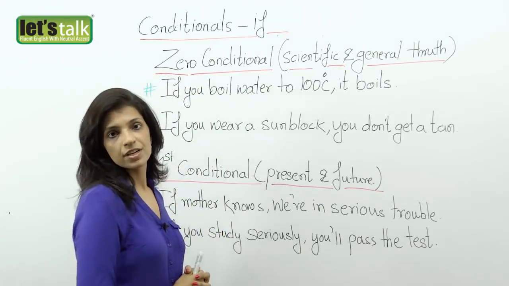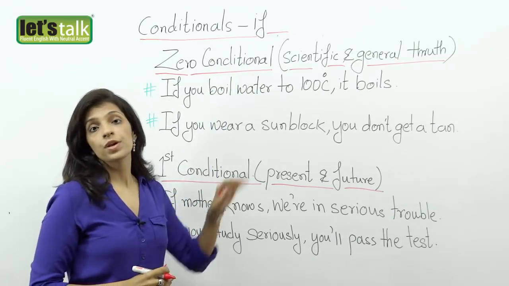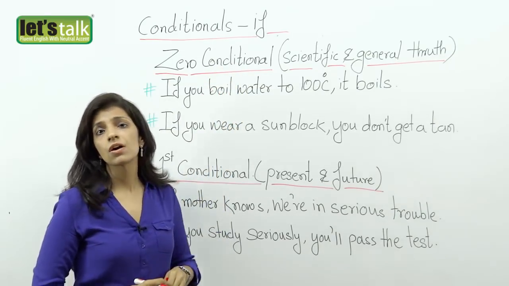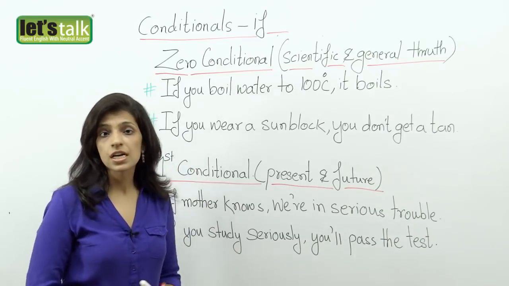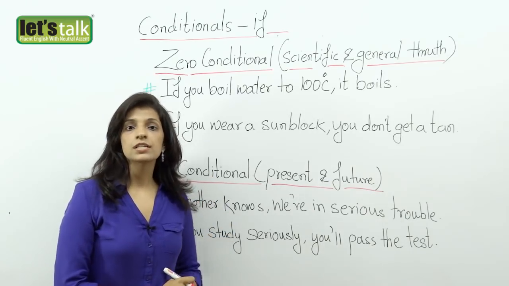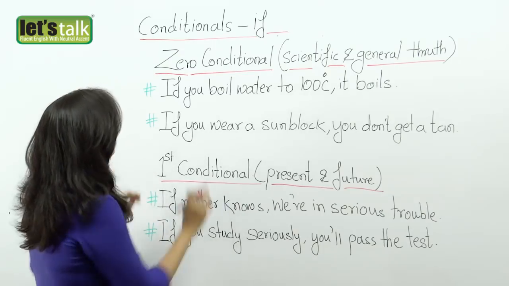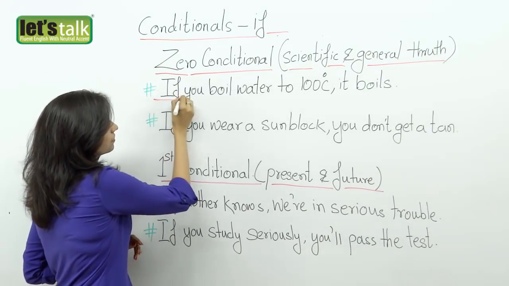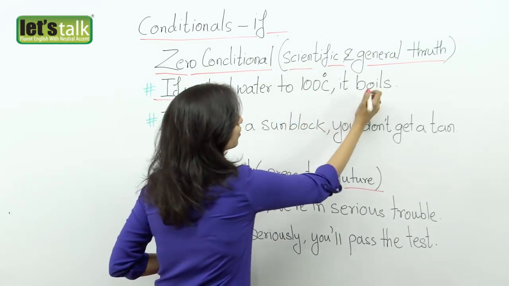The first type of conditional sentence is a zero conditional sentence. Now, we call this a zero conditional sentence because we use it for scientific facts or general truths, things that you cannot change and always remain the same. Okay, so I have 2 examples here for you. We'll go through each of them. In my first example, if you boil water to 100 degrees Celsius, it boils.